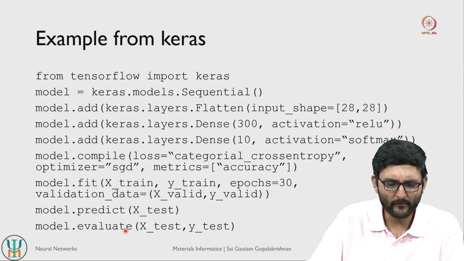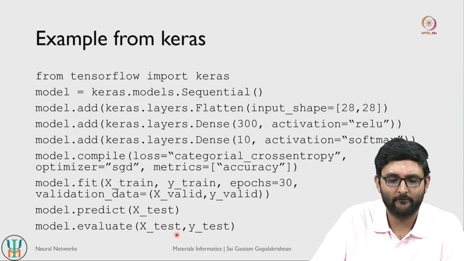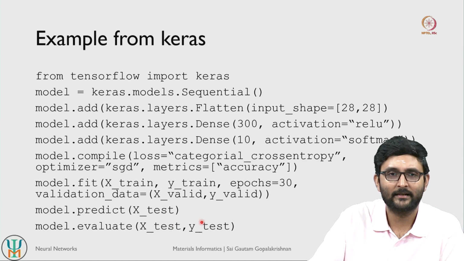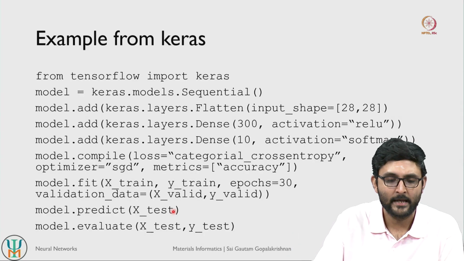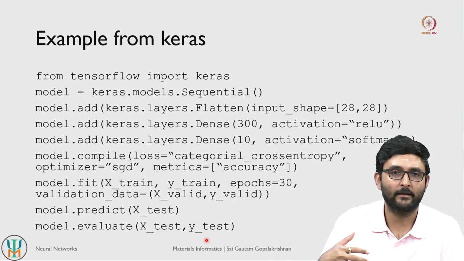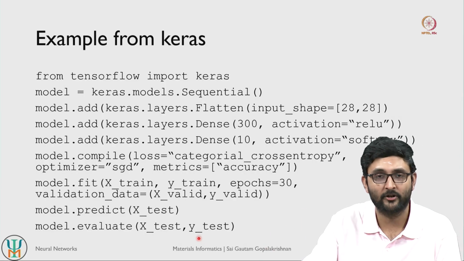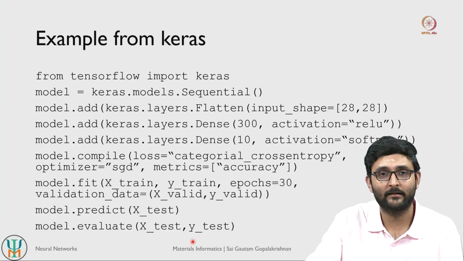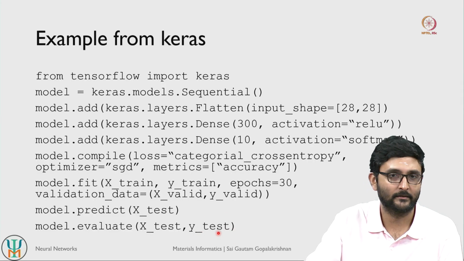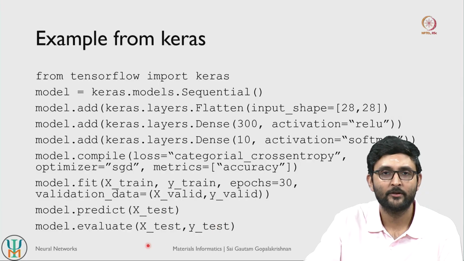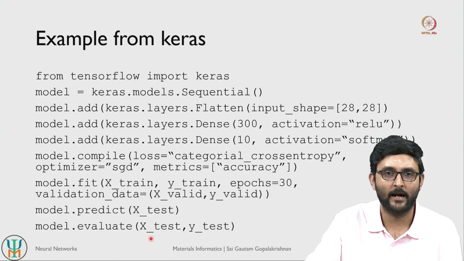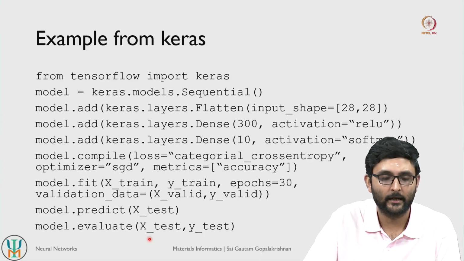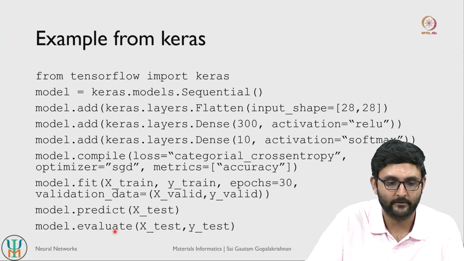We can also do what is referred to as an evaluation. In the case of prediction, you simply output a predicted value. In the case of evaluation, you can also evaluate the kind of loss that you have on your test set. So if you already know the target y values, the target variables in your test set, you can then evaluate how the model is performing on your test set. So evaluate is one other additional function that you commonly encounter in neural network architectures, right.